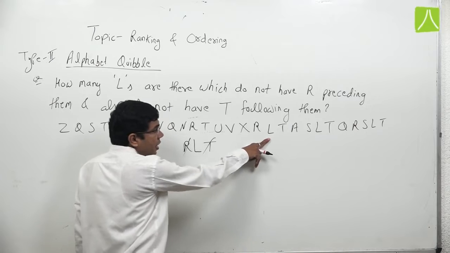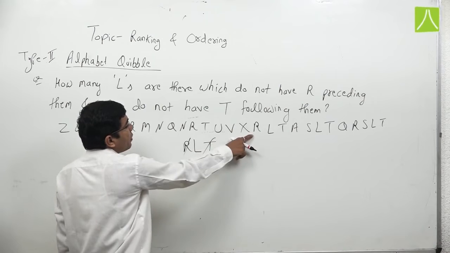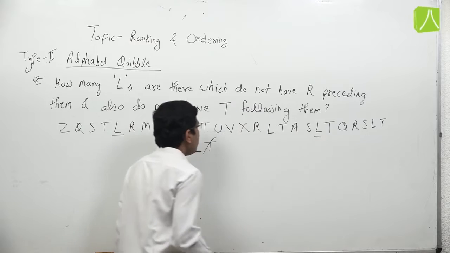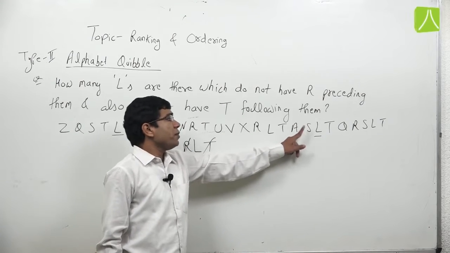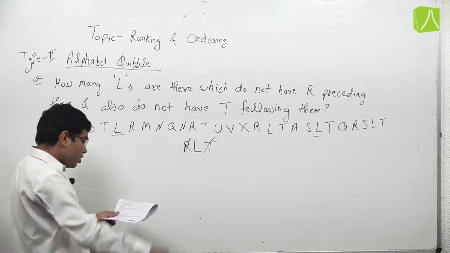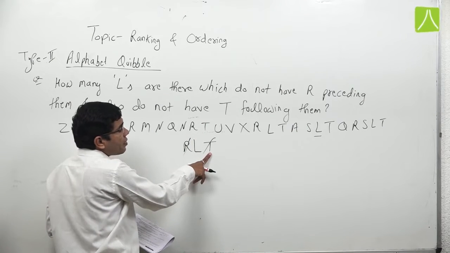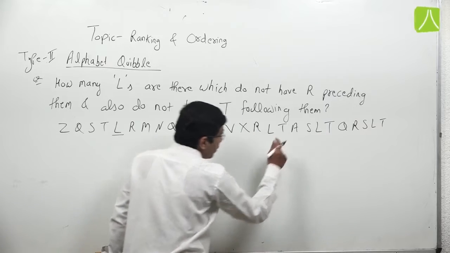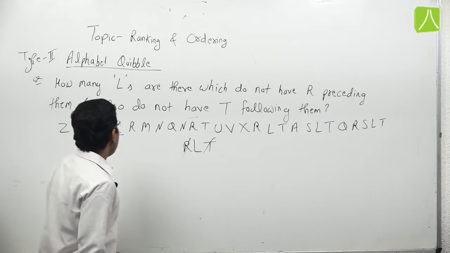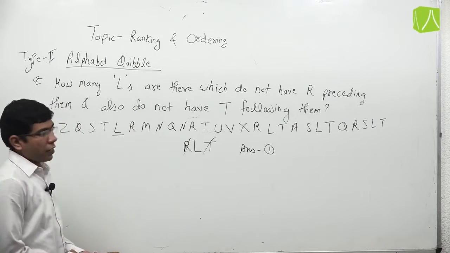Next, this L is not fulfilling our condition. L should not be preceded by R, but here is R, so this L should not be counted. Next, this L should be counted because it is not preceded by R and not followed by T. Here, if we count this, one condition is satisfied but the second condition is not satisfied, so this L should also not be counted. So here is only one combination, so our answer is 1.